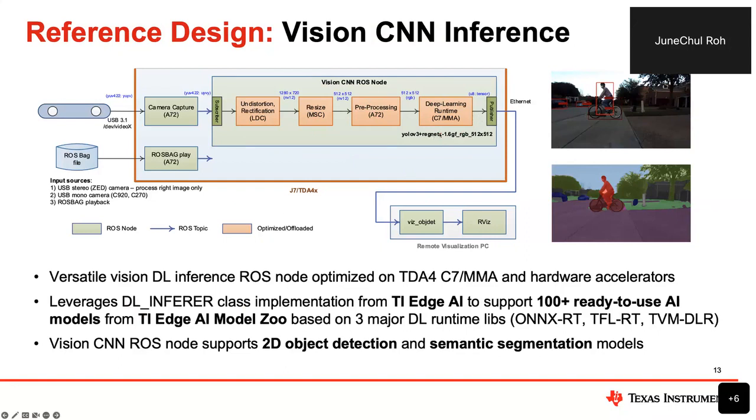That means you can swap the model, for most of the semantic segmentation and object detection models that are available in the TI Edge AI model zoo, so you have a lot of choice. In this case, we picked YOLOv3 in this example. And also, as said, this inference class supports all the three major deep learning runtime libraries.